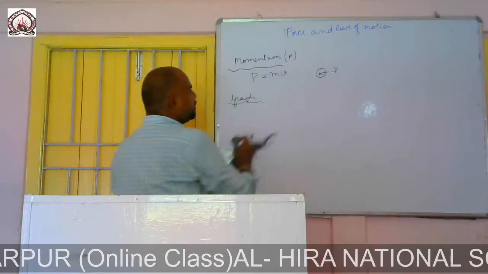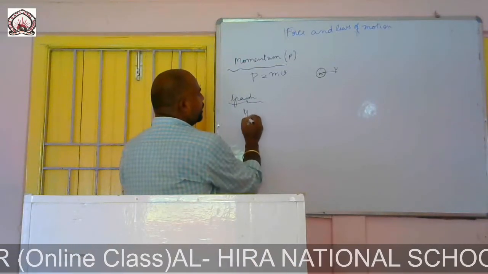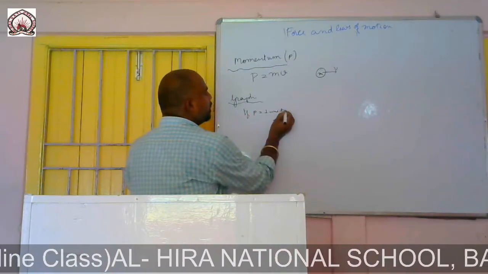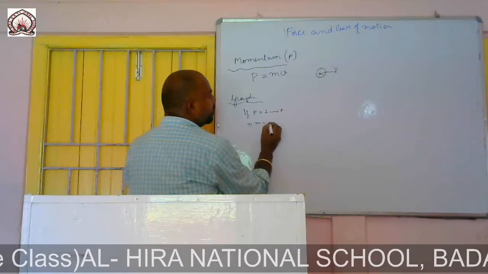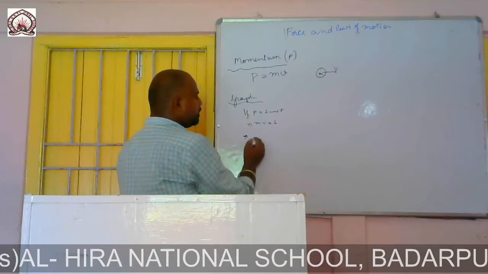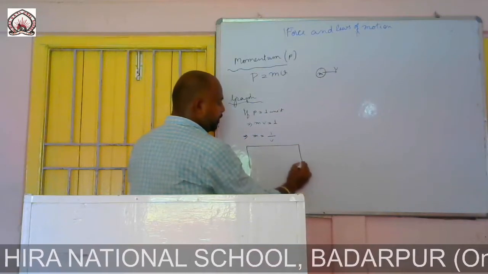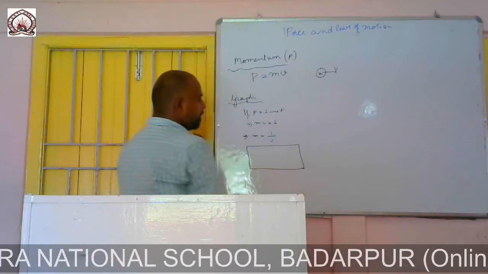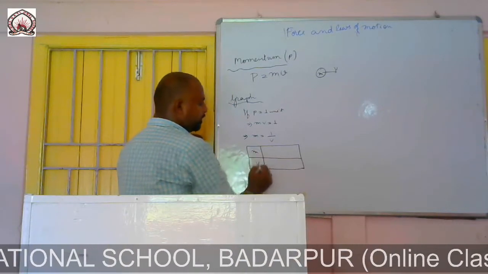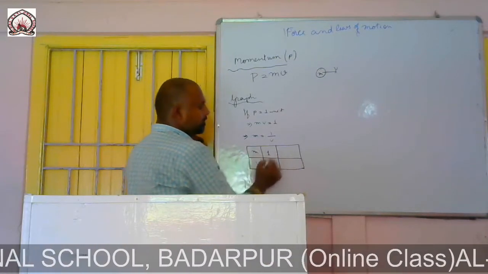Now how did it come into existence? Let us take p equal to 1 unit, then m v equals 1, which implies m equals 1 by v. If v equals 1, then m becomes 1.